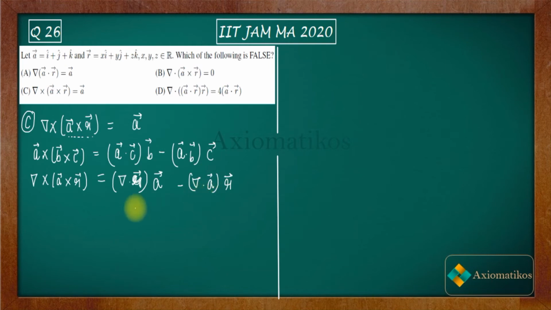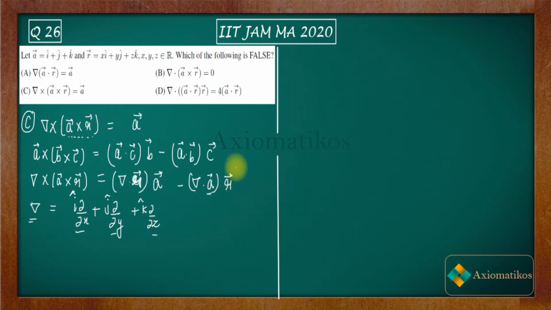Now what is del? Del is the vector with partial differential operators i, j, and k. This is your del. Now if you apply this to the constant vector, then obviously you will get 0 because of the partial derivatives here. Are you getting my point or not?